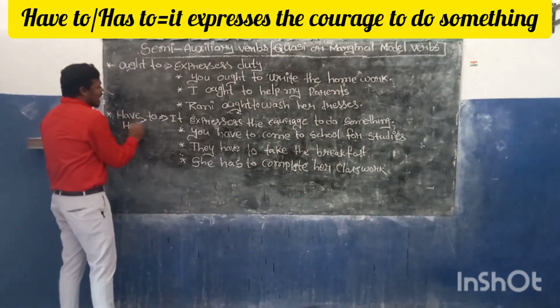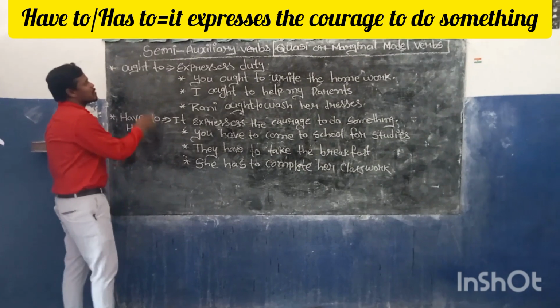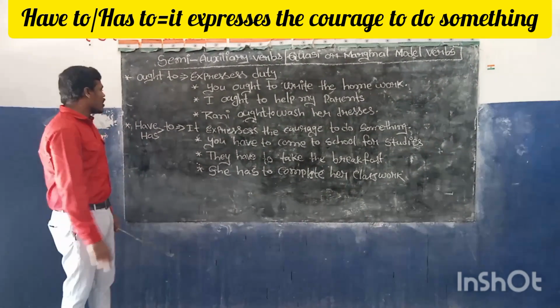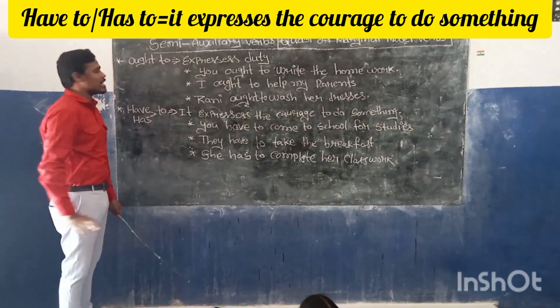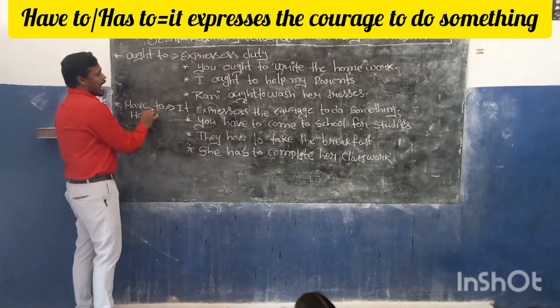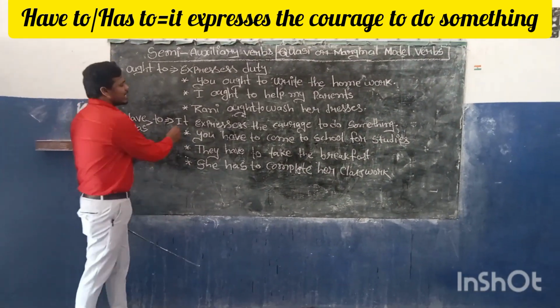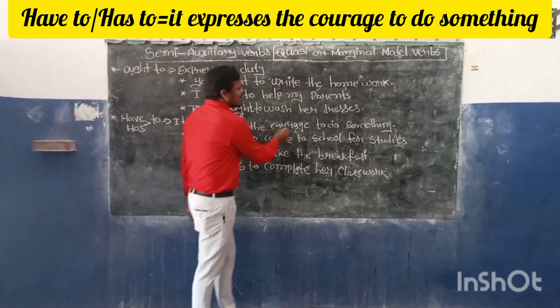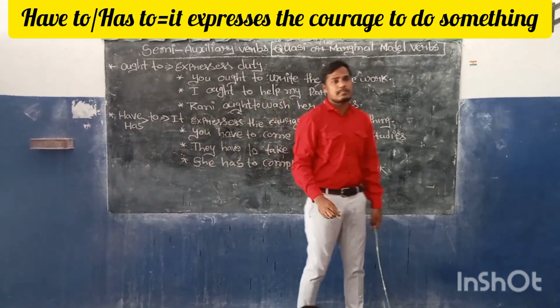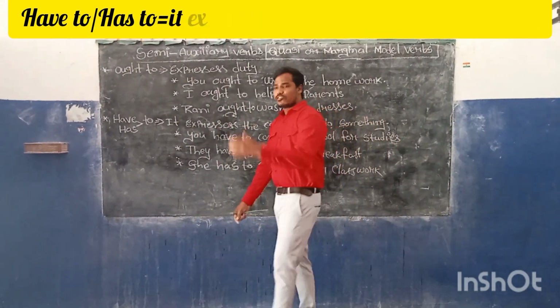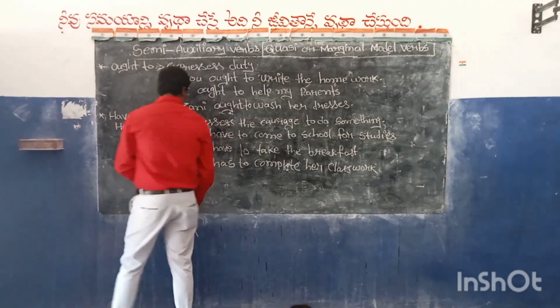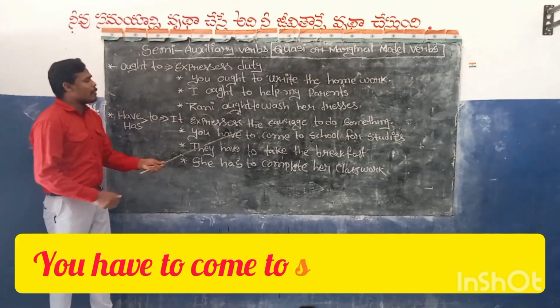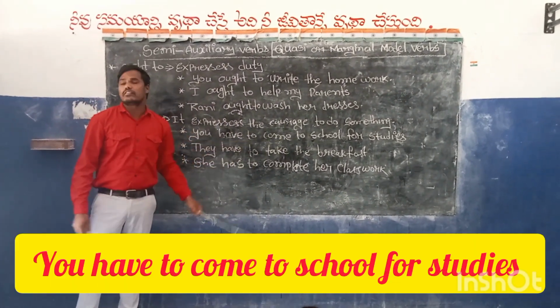See, have to or has to. This is also a type of semi-auxiliary verb. Especially people use have to. What is the meaning of have to here? It expresses the courage to do something. Some examples are given here. You see, you have to come to school for studies.